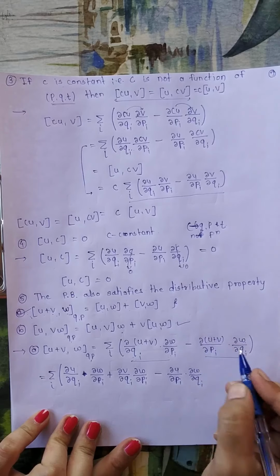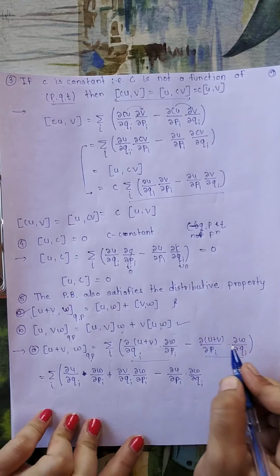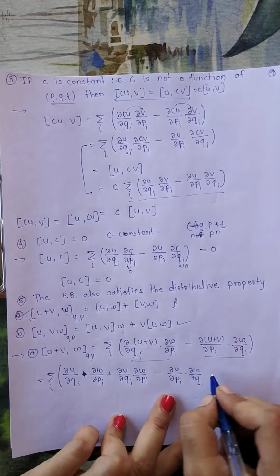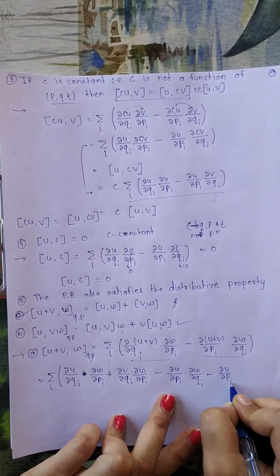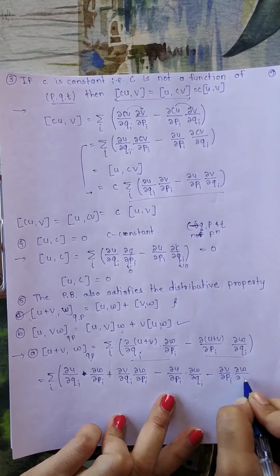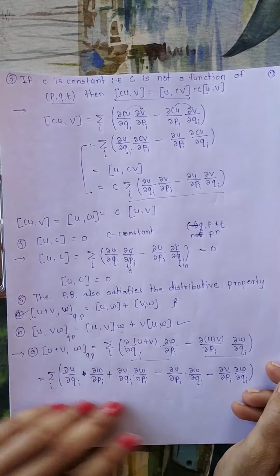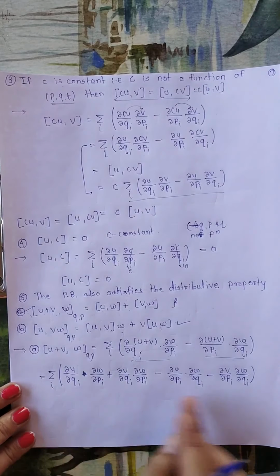Since it is bracketed, this is multiplied to both U and V. Same for this, minus dou V upon dou Pi into dou W upon dou Qi. So this is the distribution.